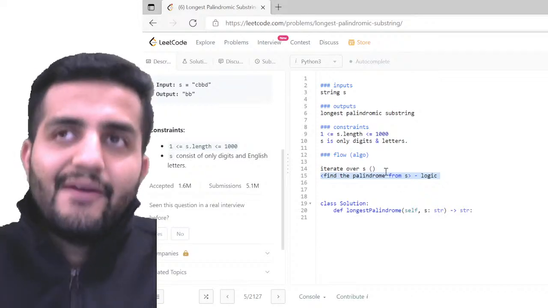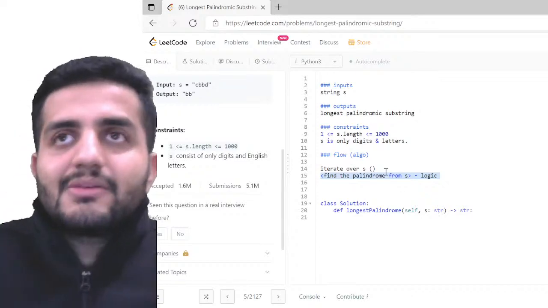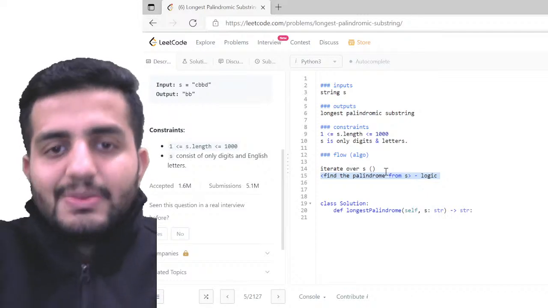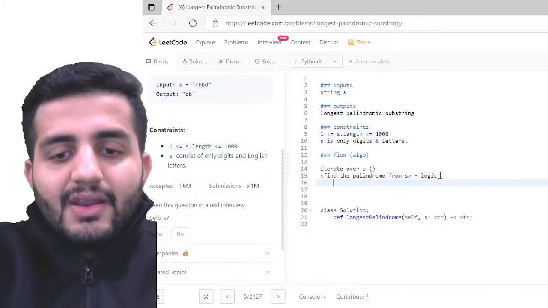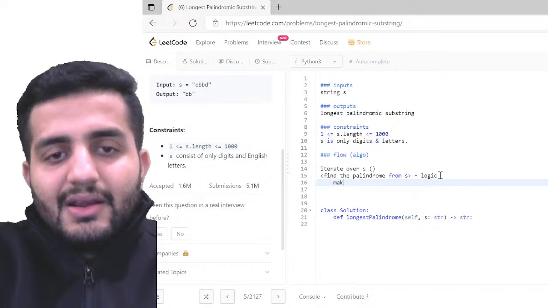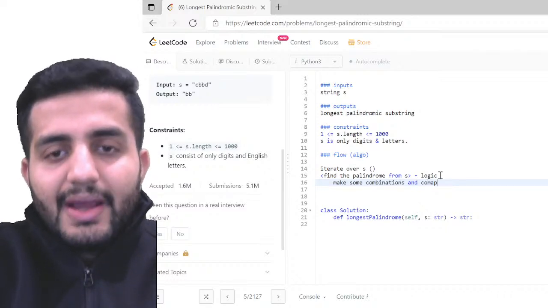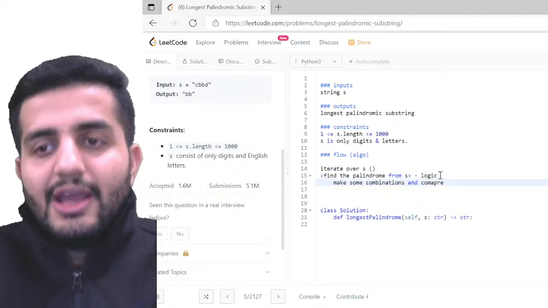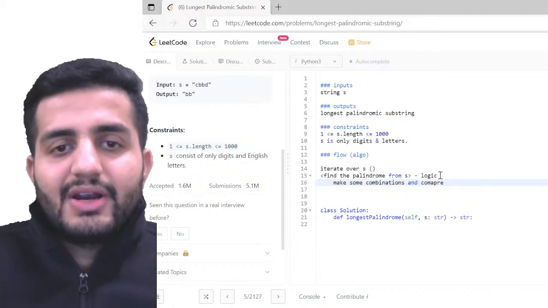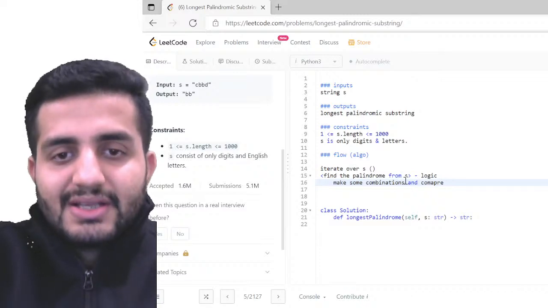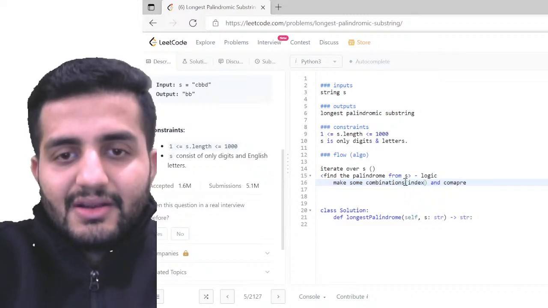For this, what I can think of is I have to make some 2-3 sequences, and then some equality would be there. Basically, I can make some combinations and compare. That's what I'm thinking of. I'm going to make some combinations from different indexes, so the combinations will definitely be from indexes, correct?